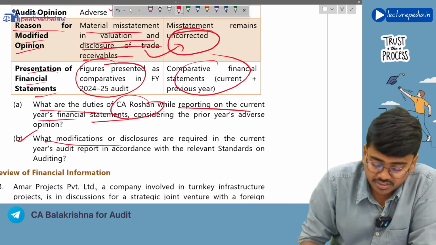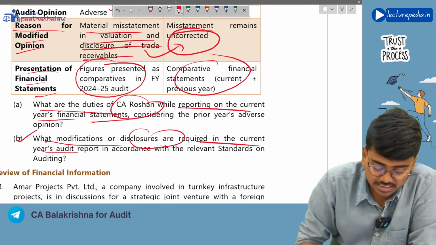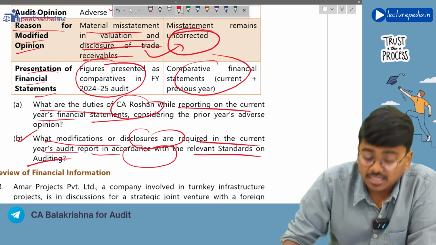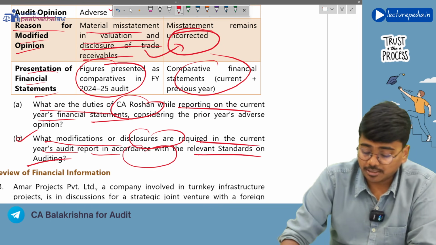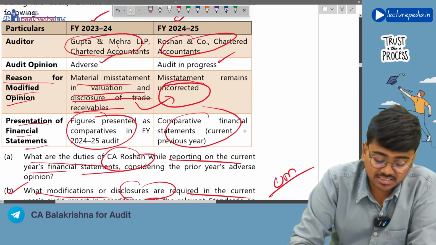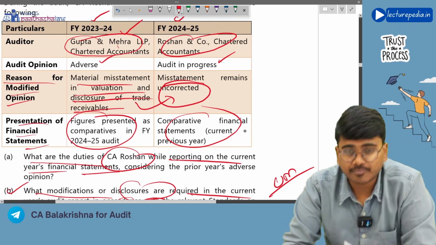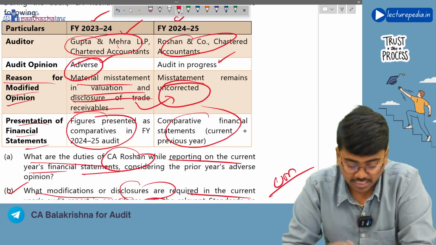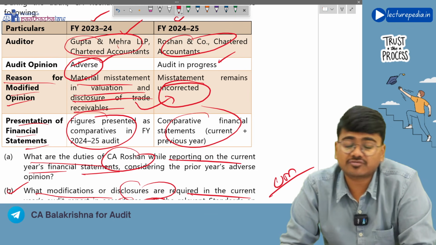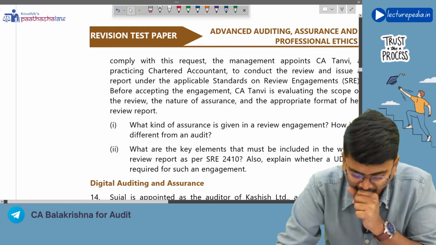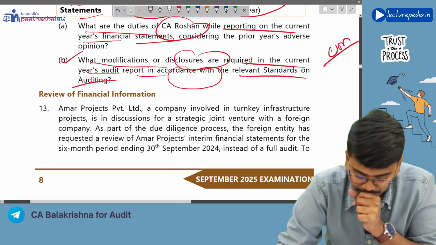And next, what modifications or disclosures are required in the current year's auditor's report in accordance with the relevant standard on auditing? So, you need to report in an Other Matter paragraph that the previous year financial statements were audited by some other auditor, and that auditor has given an adverse report, and what is the date of such auditor's report. Those things you need to give.